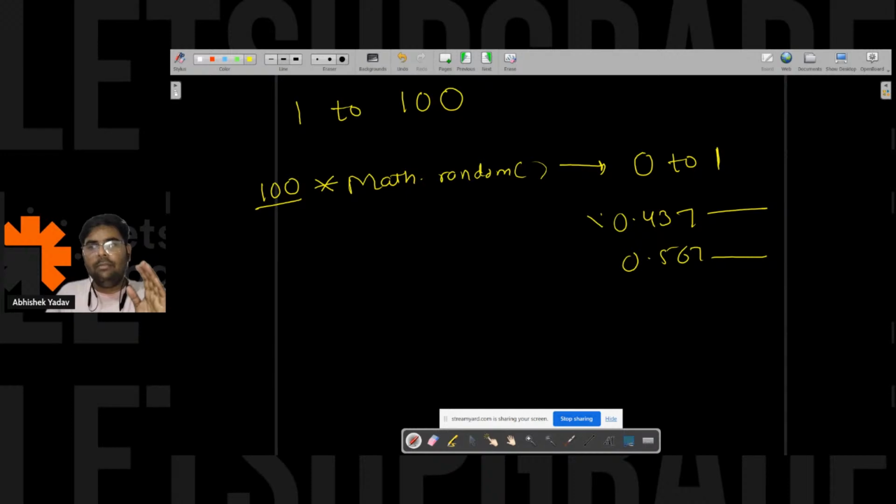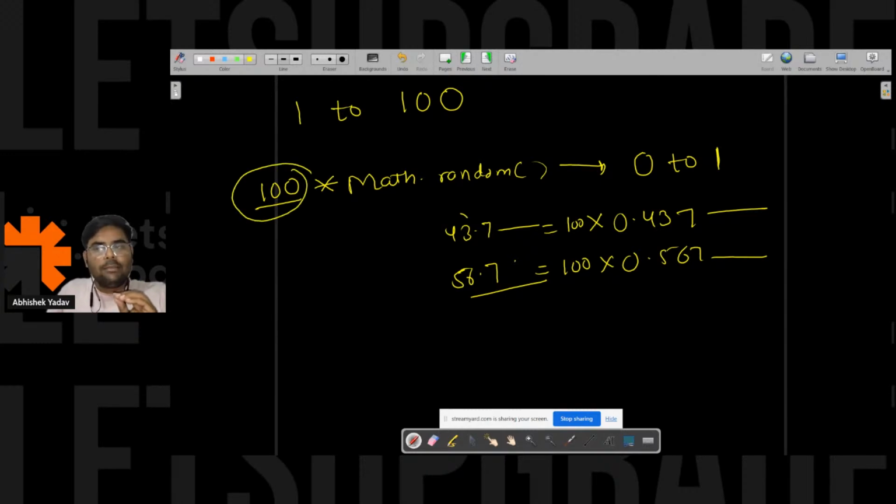Now, if I multiply this part with 100, I will get 43.7 something. If I multiply this part with 100, I will get 56.7 something, right? So now if I am multiplying with 100, I am getting a number between 0 to 100, that is between like 1 to 100, right everyone?